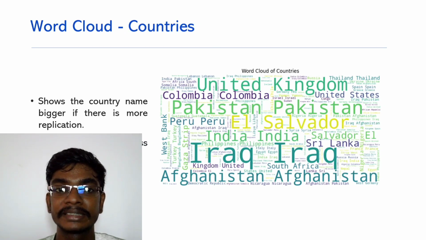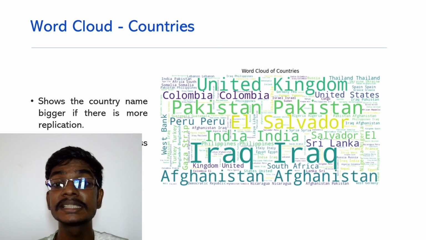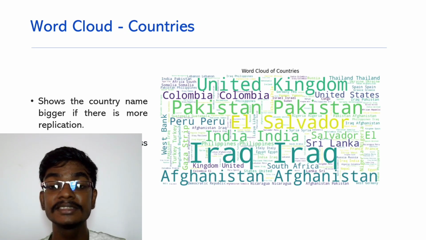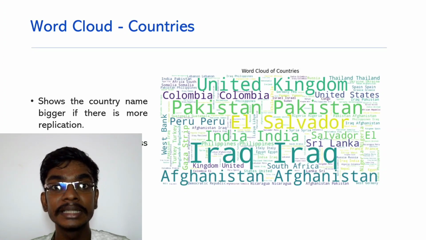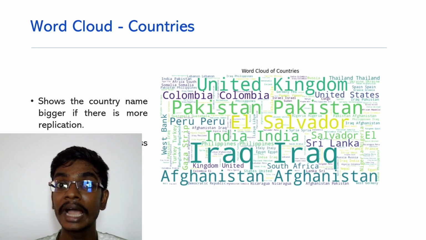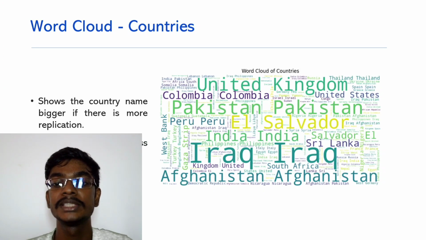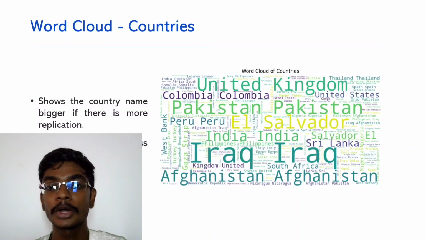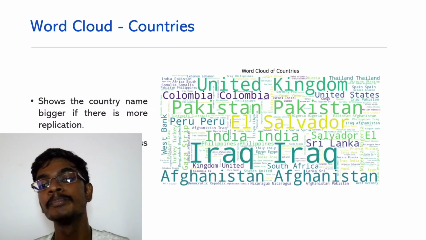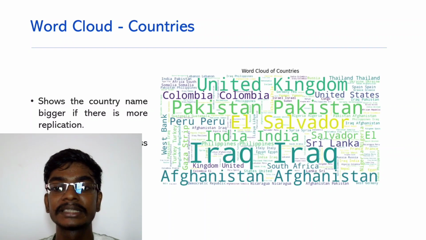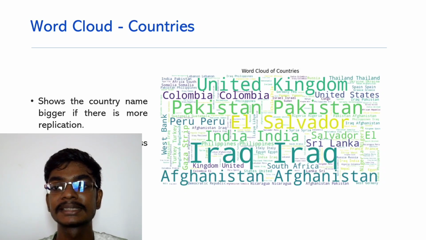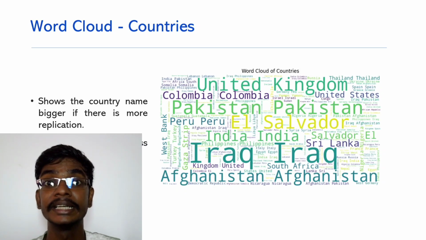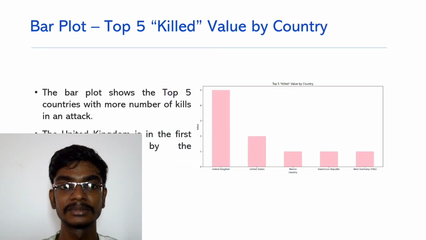Then let's see the word cloud of the countries. This cloud shows the text which is bigger or repeated many times in the data set, which means these countries are being attacked again and again. So we can see that Iraq, Pakistan, United Kingdom, Colombia, Afghanistan are the most attacked countries in the data set, and the Philippines, India, Kenya are the least attacked countries by the terrorists.